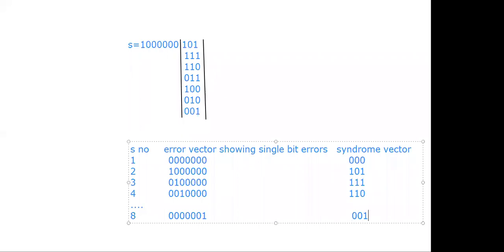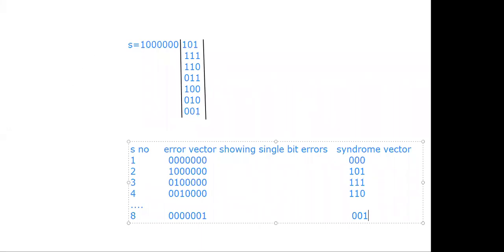How to find the syndrome vector whenever they mention the error patterns? Single bit error. This is an important problem. Single bit error pattern. Sometimes the question is to find the syndrome vector for the given generator matrix or from the given parity check matrix whenever there is an error in the fourth bit position. Listen to my question carefully.